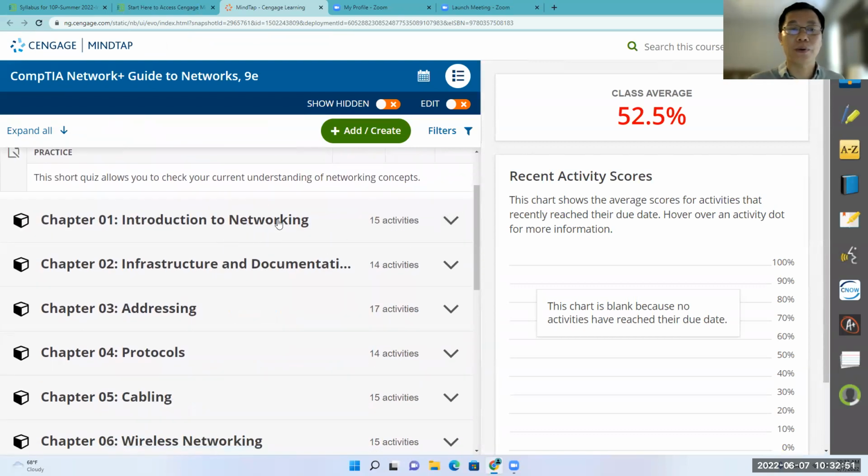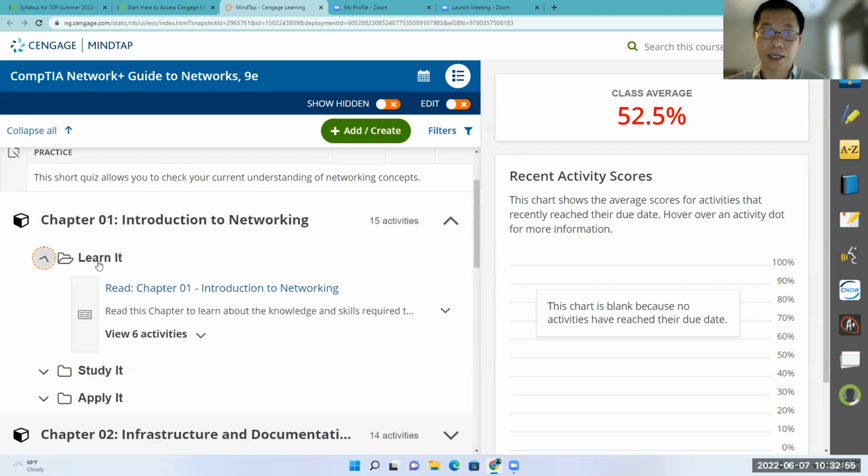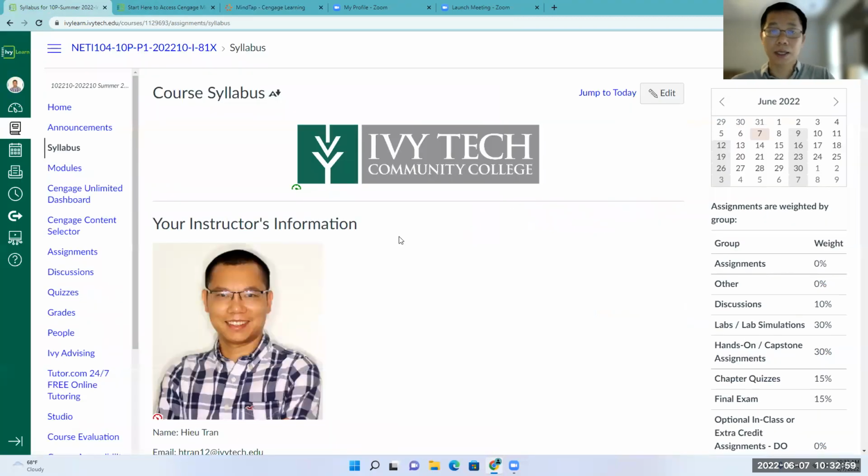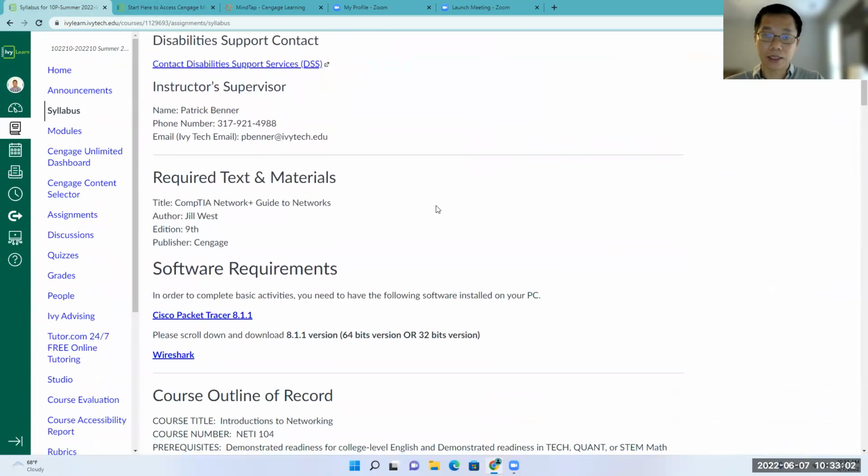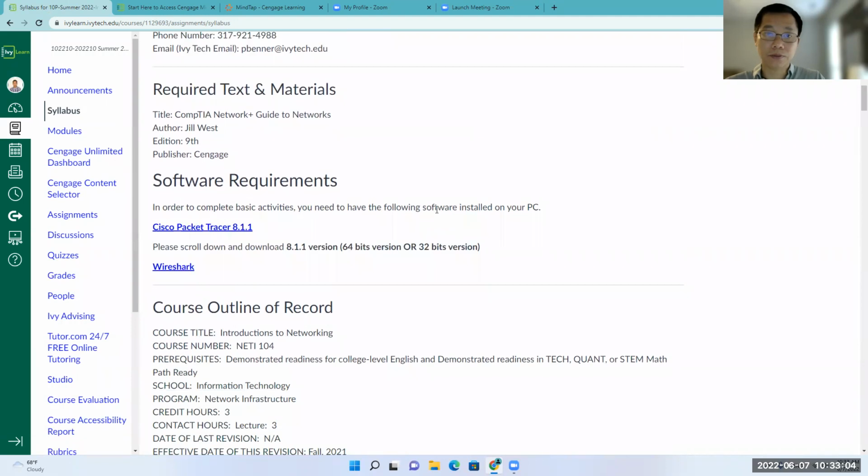When you expand each chapter, you have Learn here, and in Learn, you have to read it here, right? So that is about the textbook. And for this class, you have to install Cisco Packet Tracer and Wireshark. Cisco Packet Tracer is a simulation tool for working with networks.